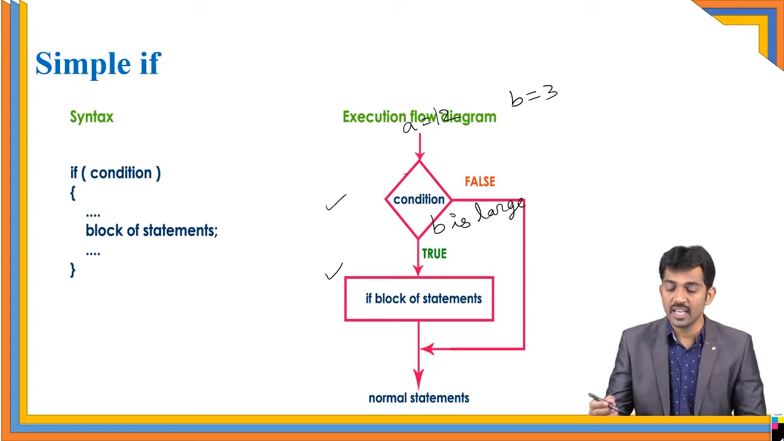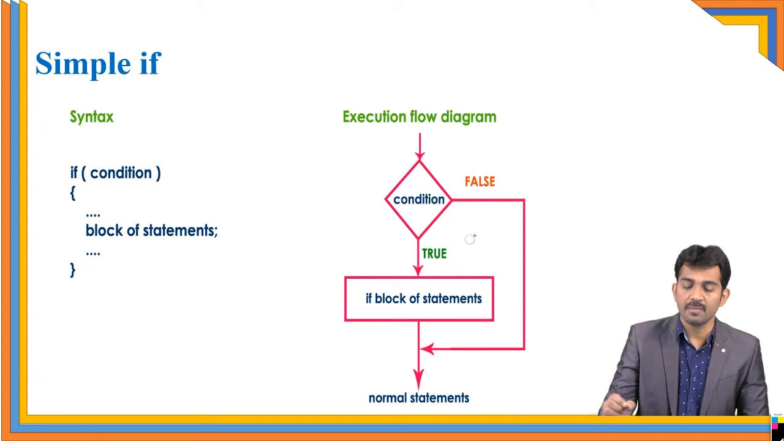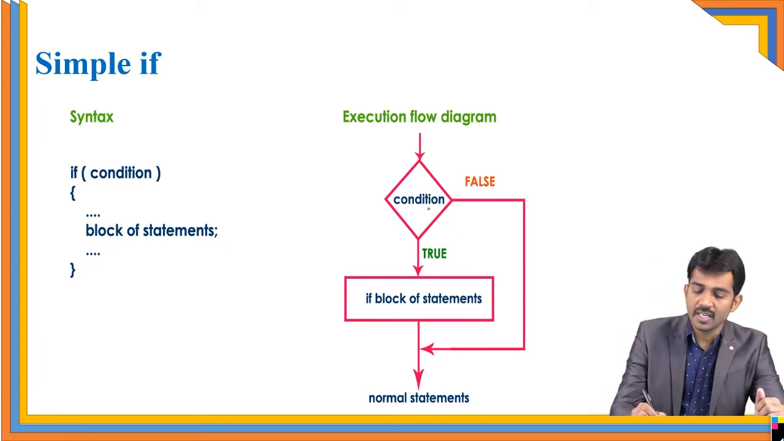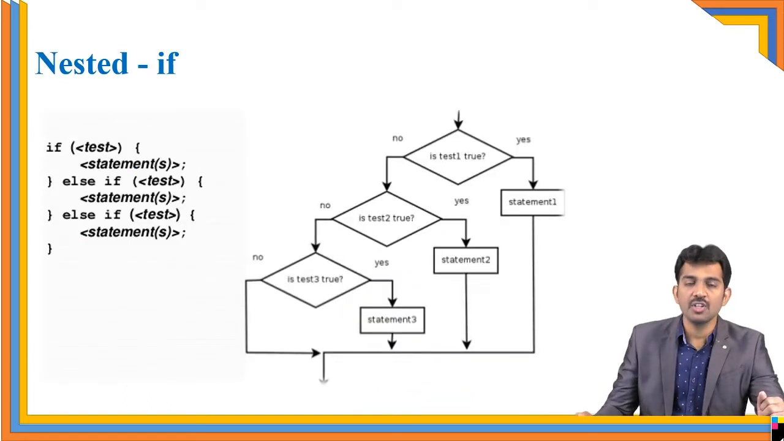So simple if doesn't have what? It doesn't have an else statement. There is only one statement, condition true, it executes the true block. Otherwise, it follows the normal flow. Is this clear? So you can use simple if very rarely. Most of the cases you can use if else. And coming to the nested if.